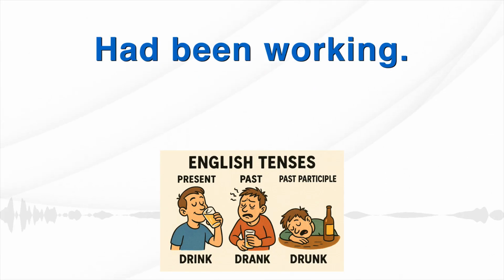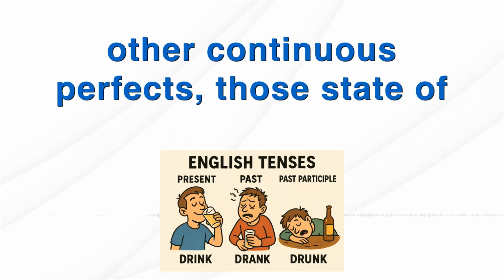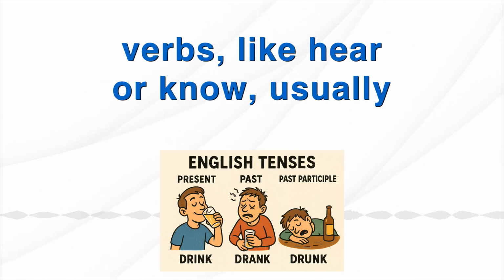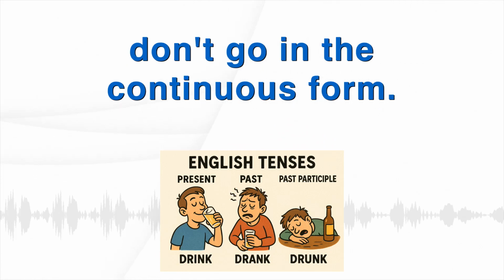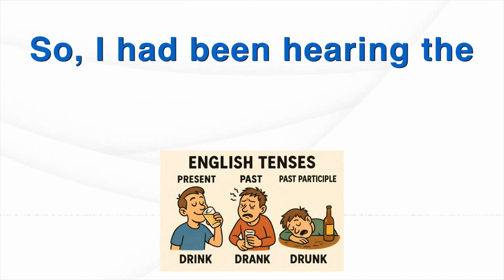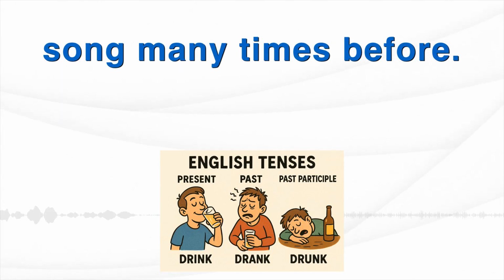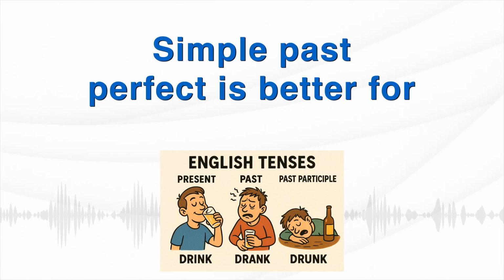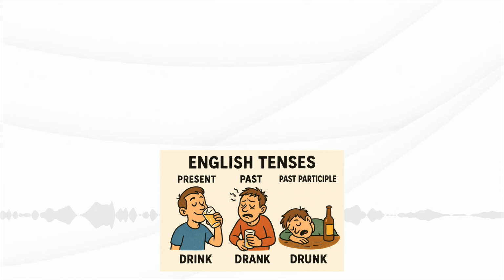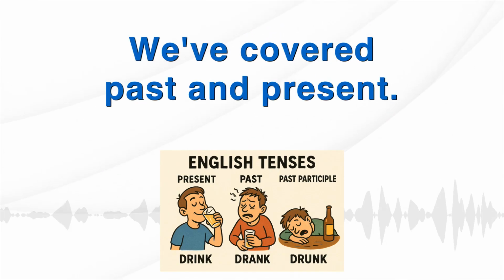Okay. Had been working. And again, just like with the other continuous perfects, those stative verbs, like hear or know, usually don't go in the continuous form. So, I had been hearing the song many times before is usually better as I had heard the song many times before. Simple past perfect is better for states. Okay, understood.